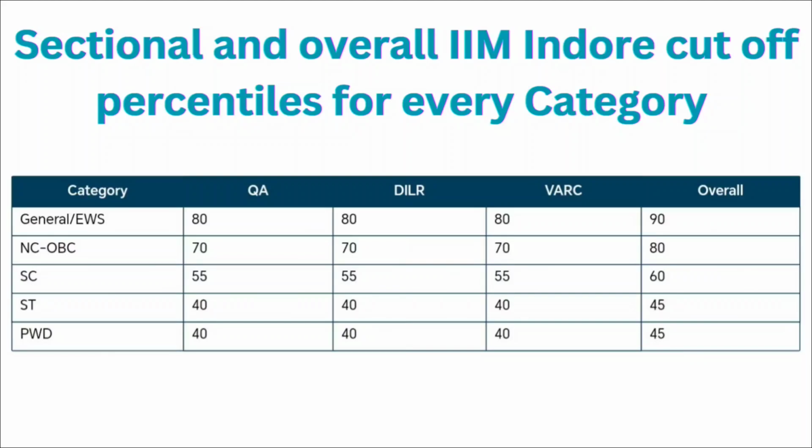For ST category, it is 40 percentile for the quantitative ability, DILR and VRC section, and overall you should have 45 percentile or more than that in your CAT entrance examination. For PWD, it is 40 percentile for the quantitative ability, DILR and VRC section, and overall you should have 45 percentile or more than that in your CAT entrance examination.